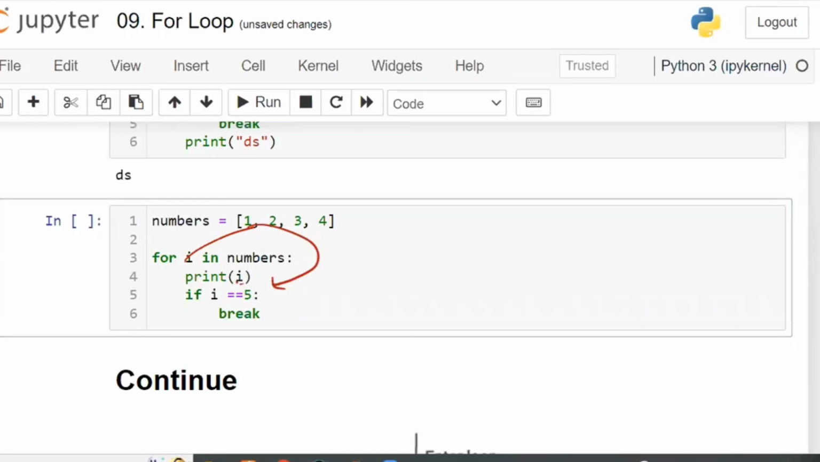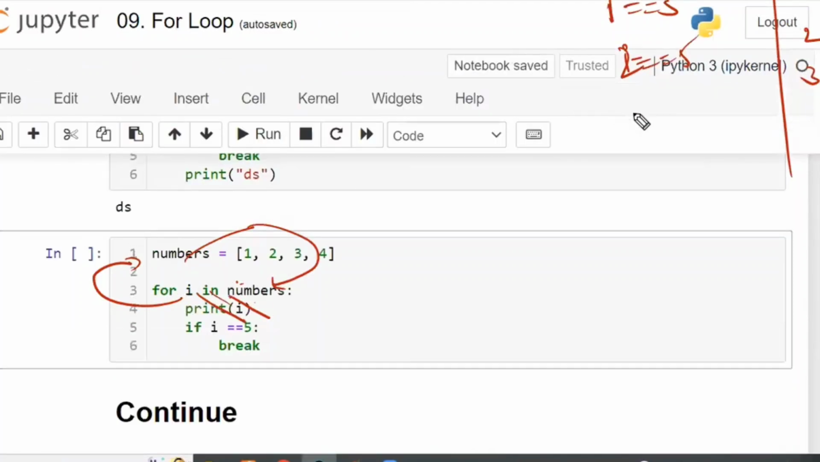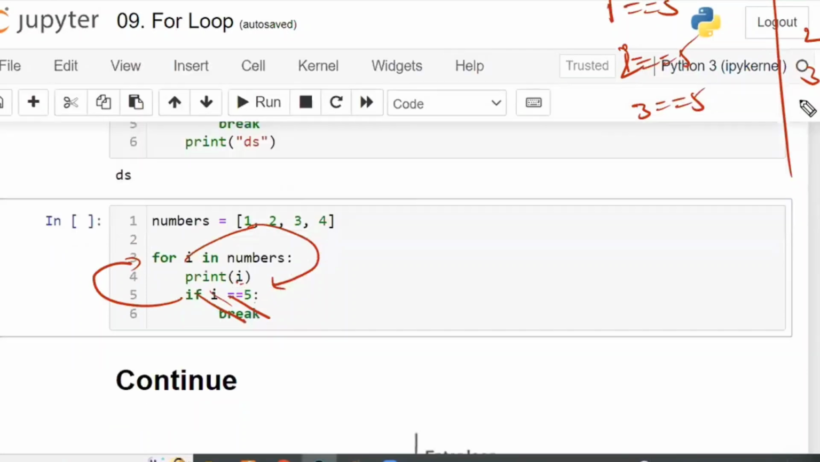In the print column you write 1. And is 1 equal to 5? No, the condition is false, so break will not be executed. From here, it will come to here. Now i is equal to 2, print 2. Is 2 equal to 5? No. Next 3, print 3. After that, is 3 equal to 5? First 3 will be printed, after that the condition will be checked.